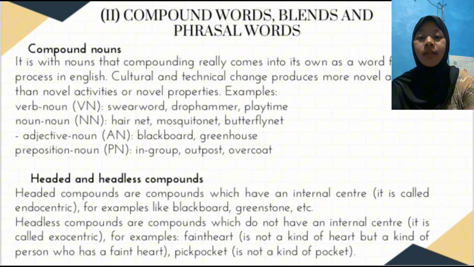The next is headed and headless compound. Headed compounds are compounds which have an internal center. It is called endocentric. For example, like blackboard, greenstone, etc. Headless compounds are compounds which do not have an internal center. It is called exocentric. For example, a fainter is not a kind of hurt but a kind of person who has a fine hurt. Pickpocket is not a kind of pocket.